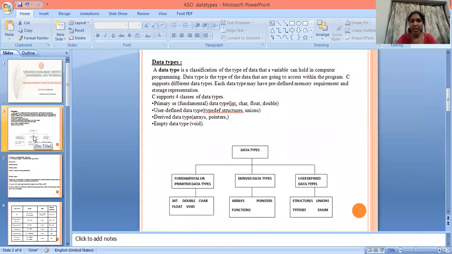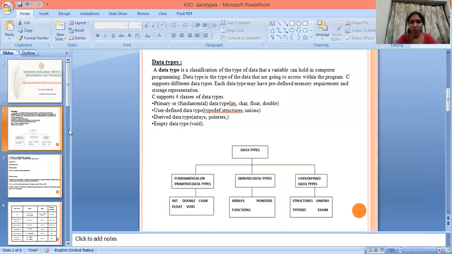Data types. A data type is a classification of the type of data that a variable can hold in computer programming. Data type is the type of the data that is going to be accessed within the program. C supports different data types. Each data type may have a predefined memory requirement and storage representation.